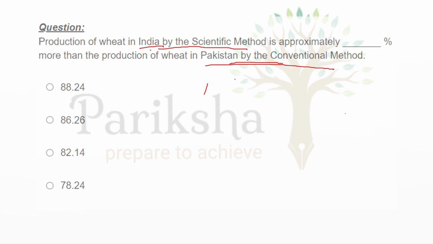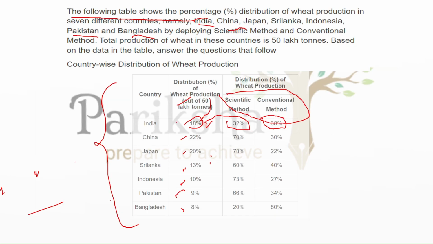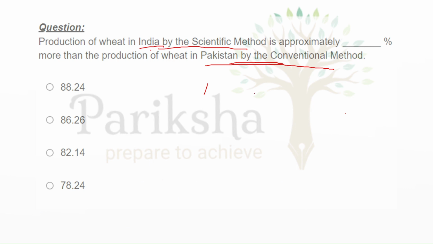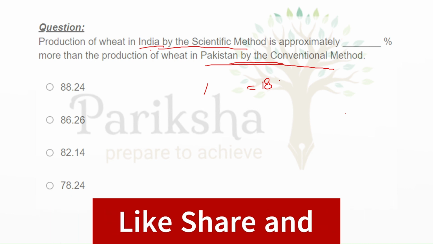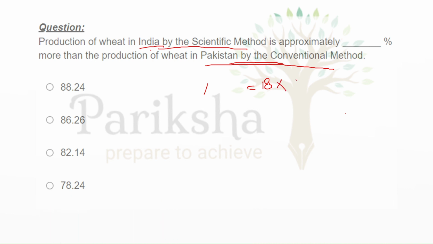If we go to the table again, India is 18% of the total 50 lakh ton, and 32% of that is through the scientific method. Pakistan is 9% of the total, and 34% of that is through the conventional method. So India is 18% of 50 lakh ton, which comes out to around 9 lakh ton.